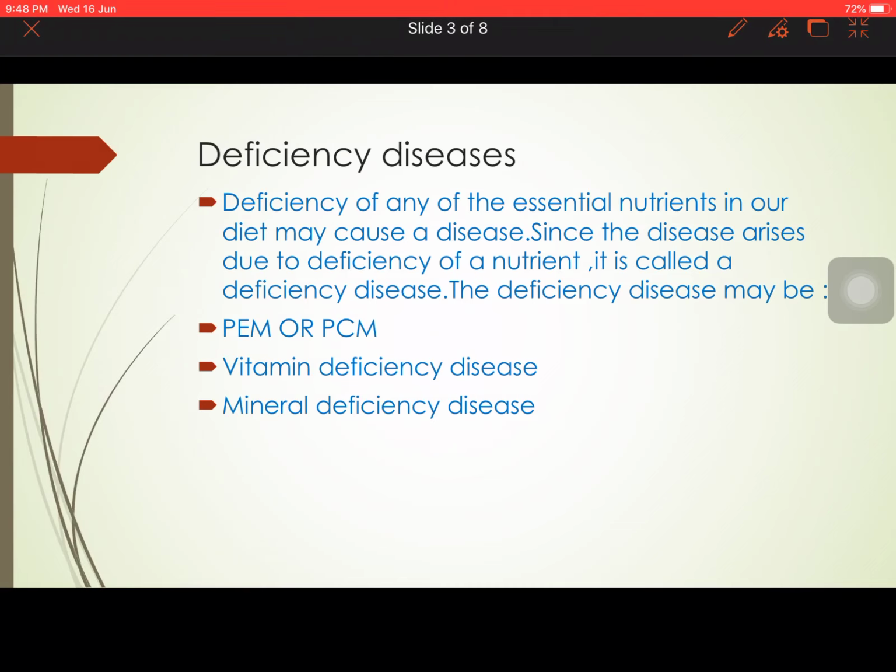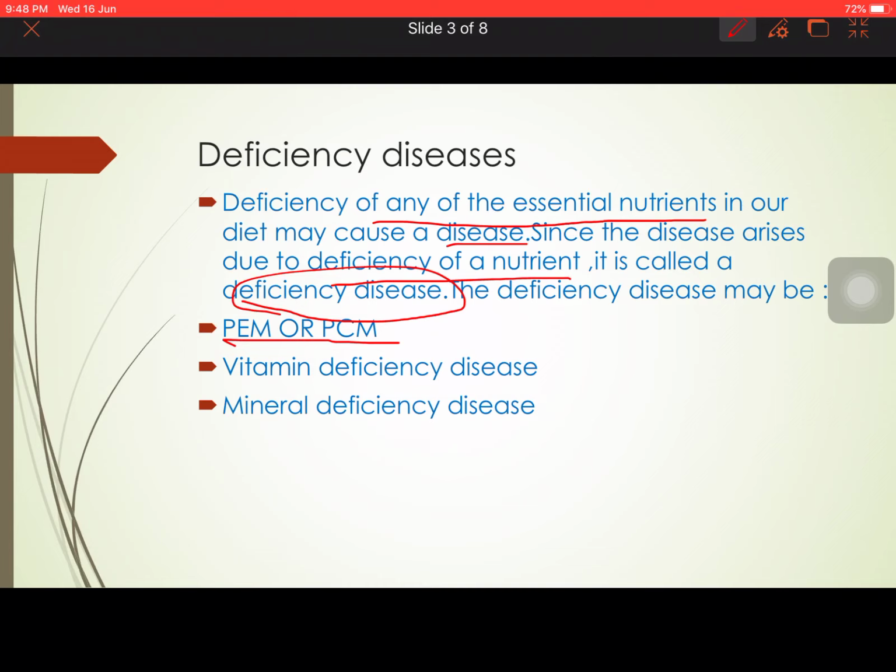Now, what are deficiency diseases? First of all, we should know what they are. A deficiency of any essential nutrient which is not present in our diet may cause a disease. Since the disease arises due to the deficiency of a nutrient in your diet, it is called a deficiency disease. There are mainly three types of deficiency diseases, like protein energy malnutrition or protein calorie malnutrition.